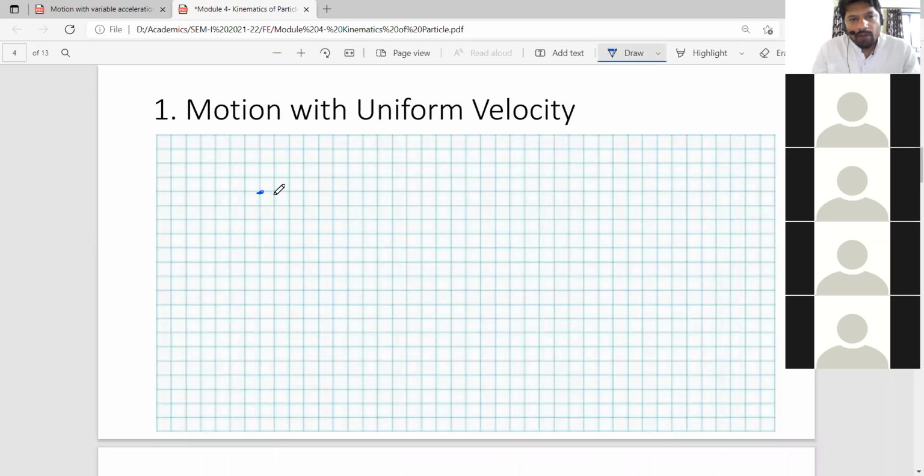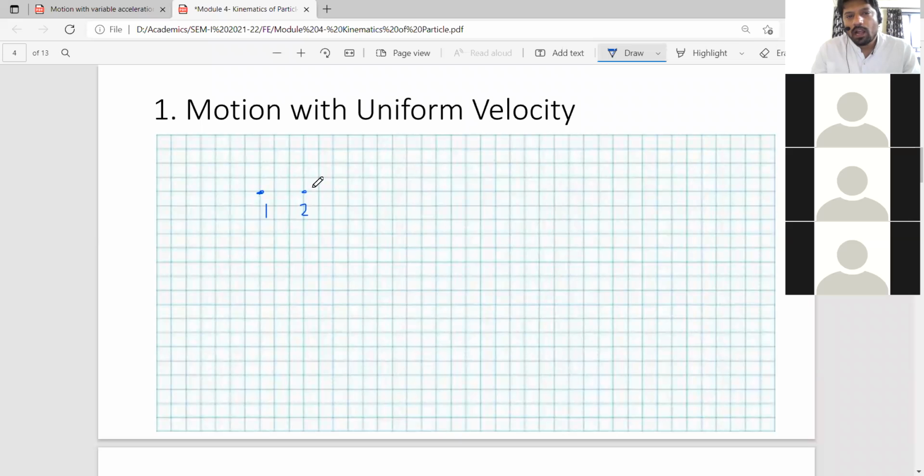So say after 1 second, your object moves to the end of third block here. It is its first position. It is the second position. What is the time interval between them? That is 1 second. Okay.